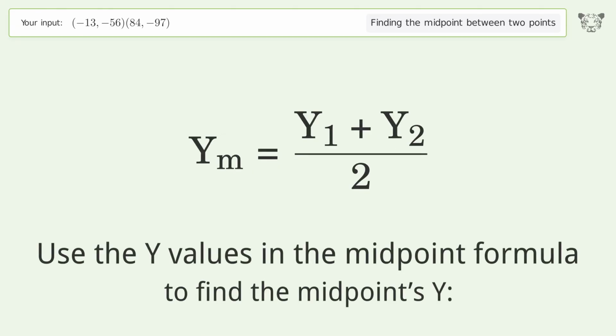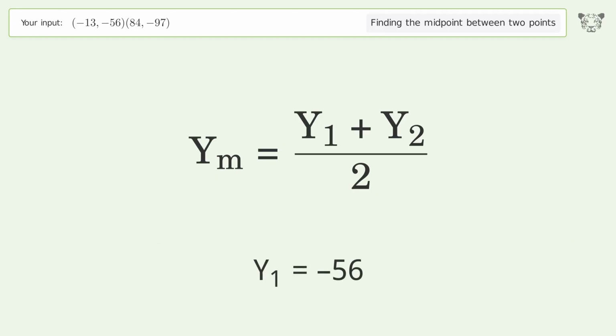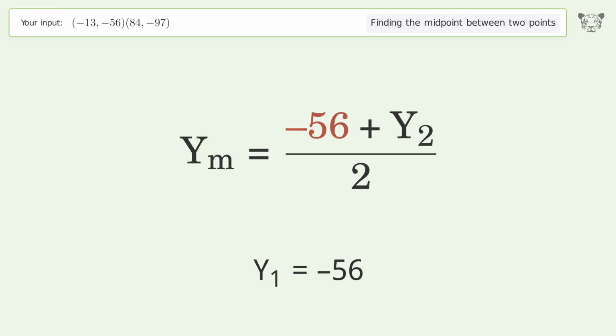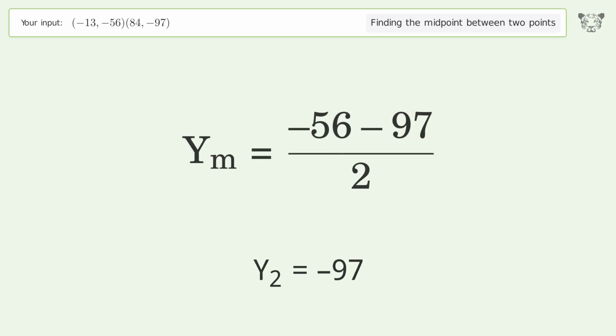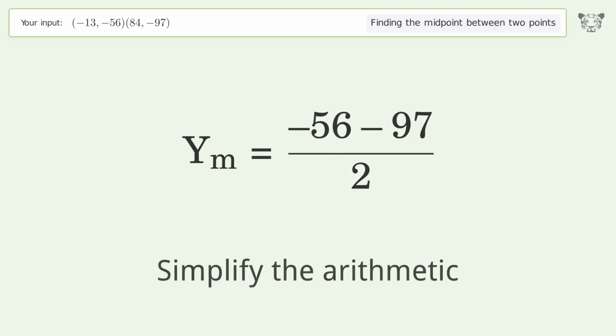Use the y values in the midpoint formula to find the midpoint's y. y1 equals negative 56. y2 equals negative 97. Simplify the arithmetic.